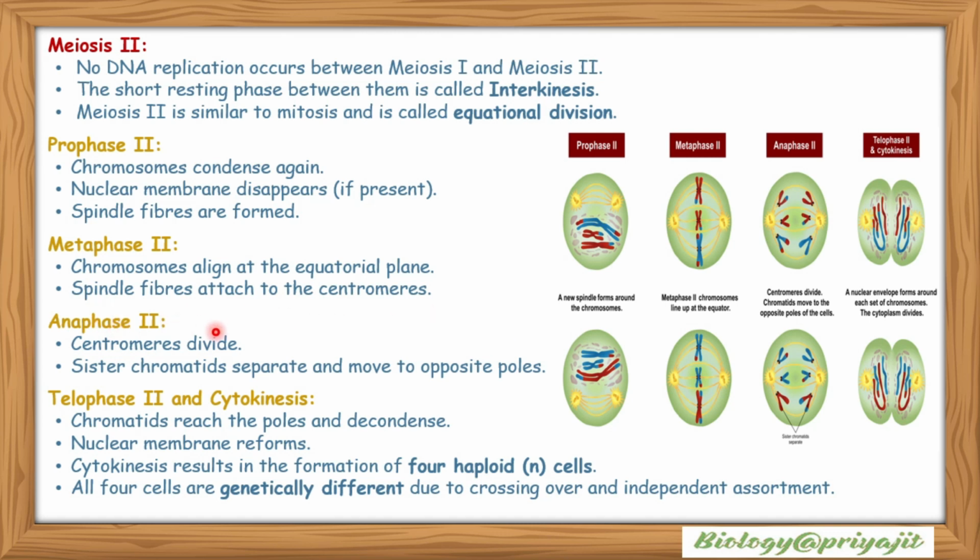What happens in anaphase 2? Centromeres divide, and sister chromatids separate and move to opposite poles. This is anaphase 2. Telophase 2 and cytokinesis: chromatids reach the poles and decondense. The nuclear membrane reforms. Cytokinesis results in the formation of four haploid cells. All four cells are genetically different due to crossing over and independent assortment.